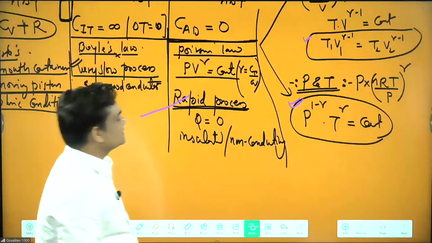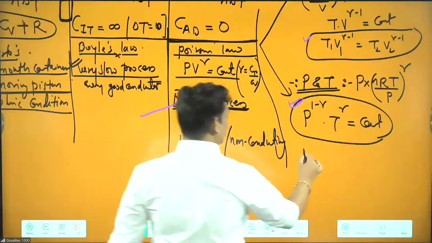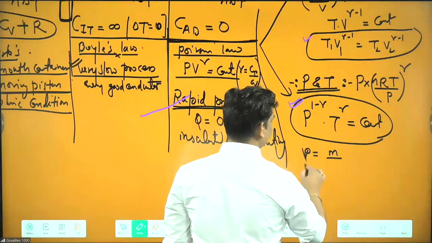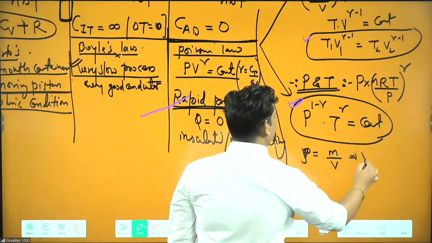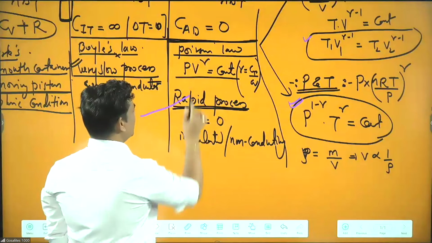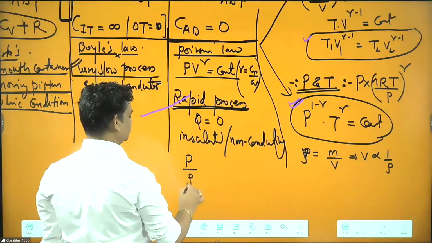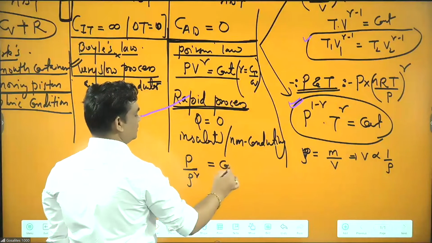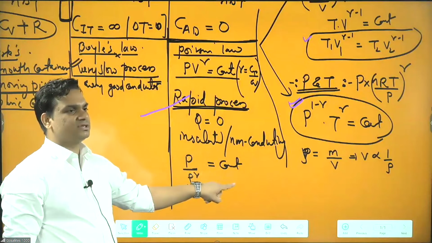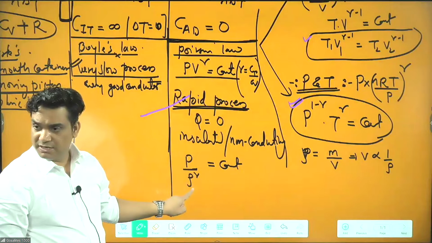You can say pressure and volume is what? Everyone knows density is mass by volume, so we can say volume is nothing but 1 by rho. So you can put here P and 1 by rho, so P by rho power gamma will be constant. P by rho power gamma will be constant, since volume is opposite of density. Clear?